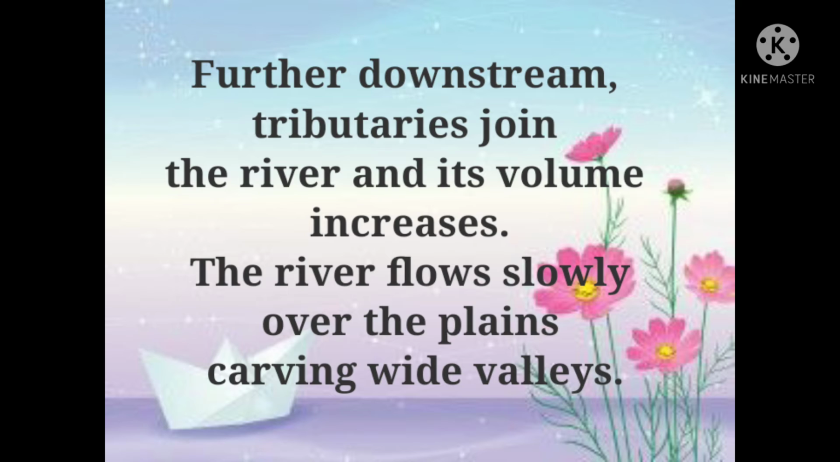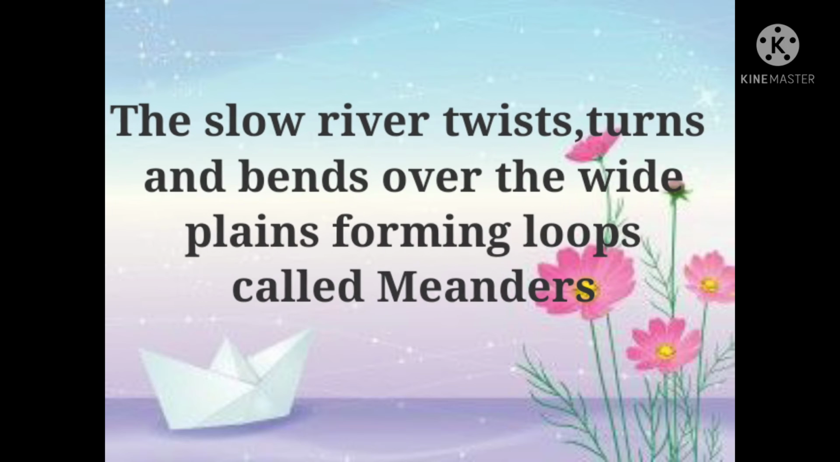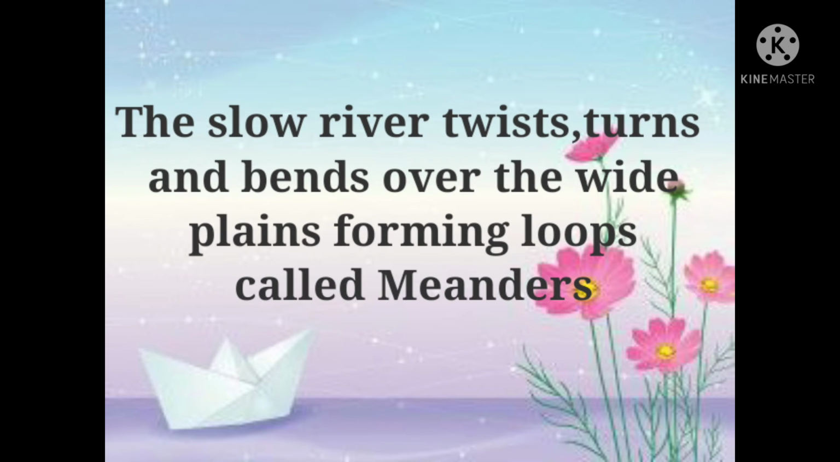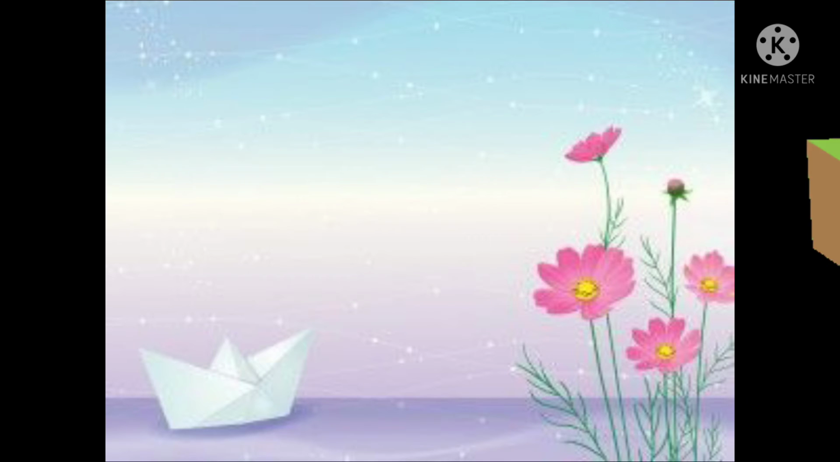Further downstream, tributaries join the river and its volume increases. The river flows slowly over the plains, carving wide valleys. The slow river twists, turns and bends over the wide plains, forming loops called meanders.